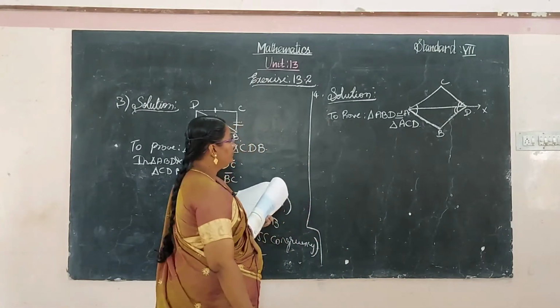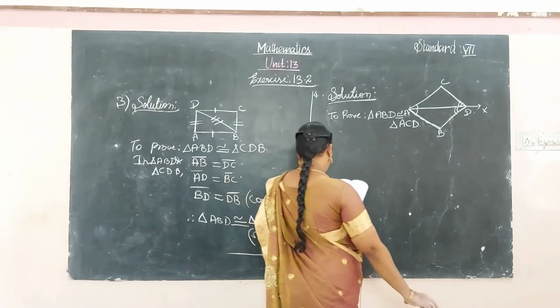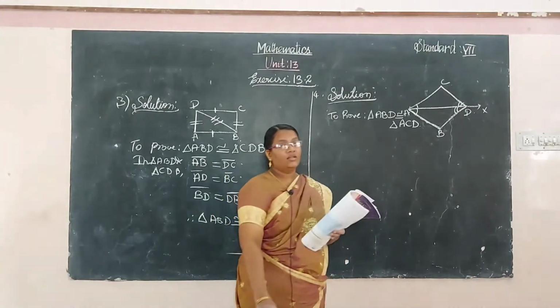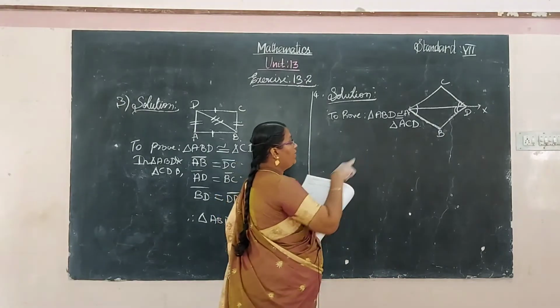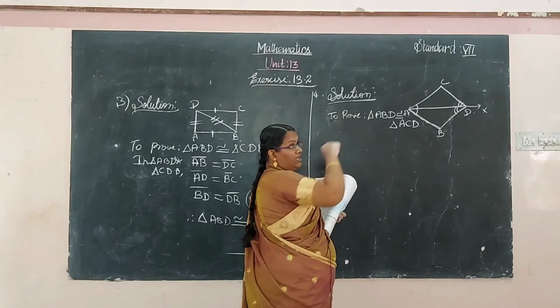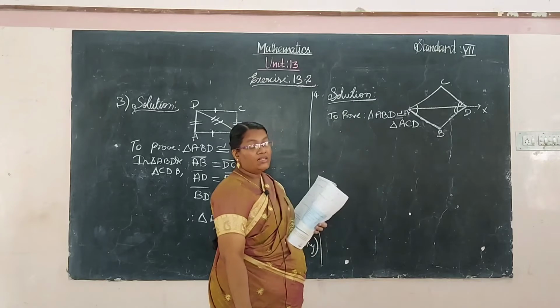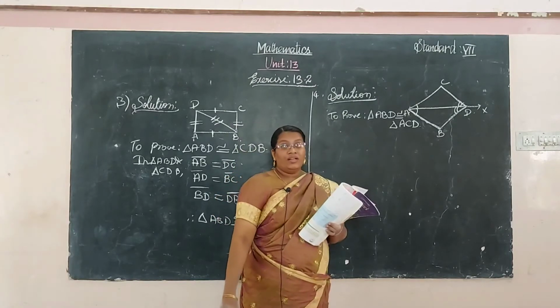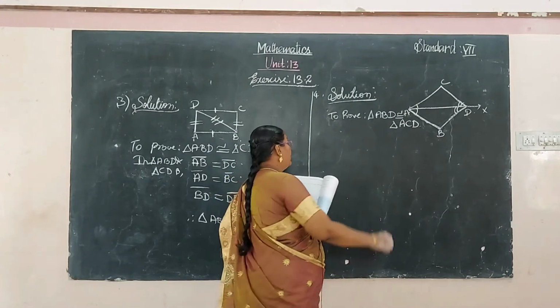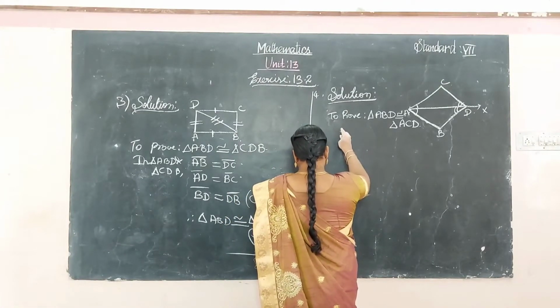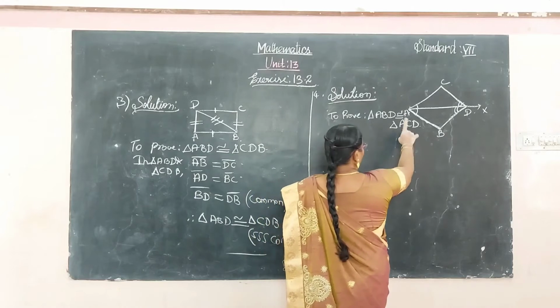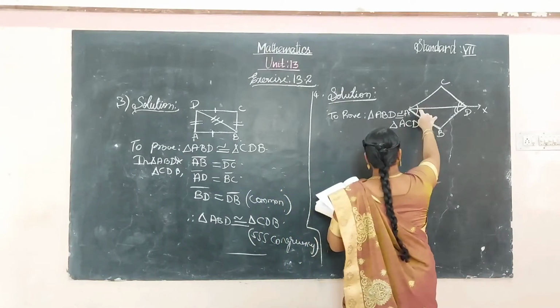They have asked about the congruent part of ABD and ACD. If congruent, then state the criteria of congruency. So here, the first one: which parts are given? The two angles. These angles are equal.